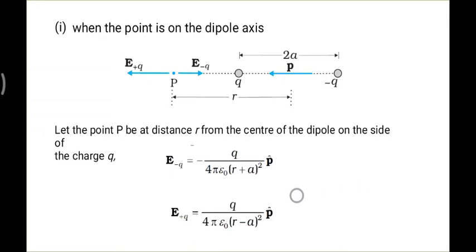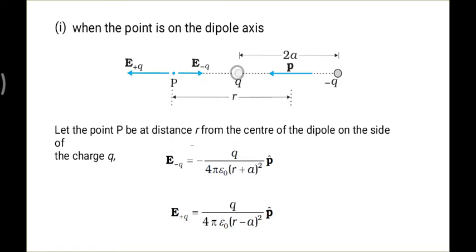What about E minus q? Why am I taking this minus sign here? Because the direction of p, which I will introduce at the end, is taken in this direction for now, and the direction of E minus is opposite to it. That's why it is minus. For the plus charge, the direction of p and the field are the same, so it will be positive. Now this is your positive charge and this is your influence point.